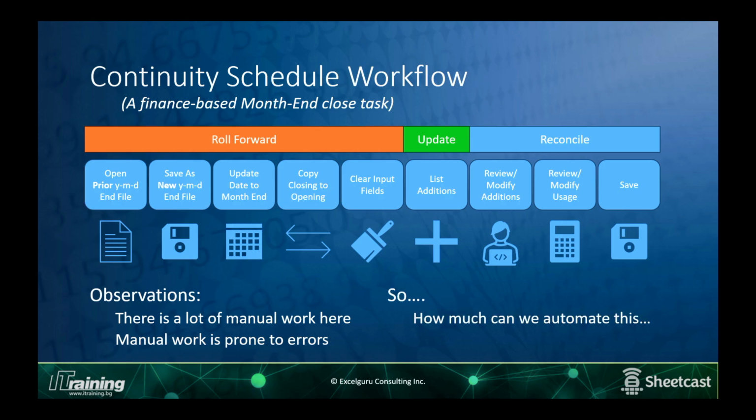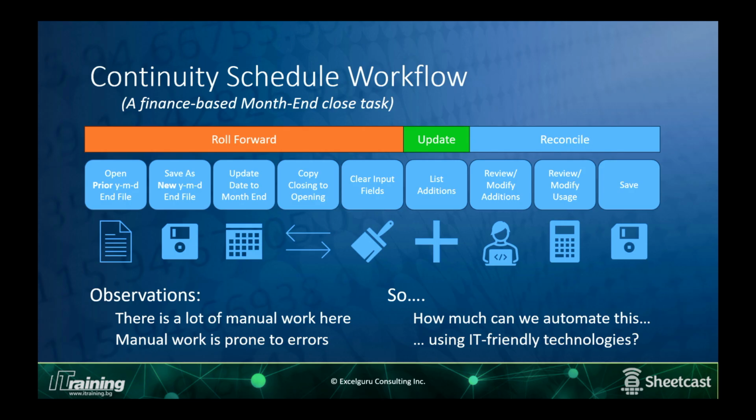So what I want to do here is take the steps to automate as much as I can to remove the human from the process, but actually have the human focusing on the parts that are important, the parts that should never be outsourced to something like AI or whatever else. And that generally tends to be on the right side of this diagram where we're reviewing and making changes.